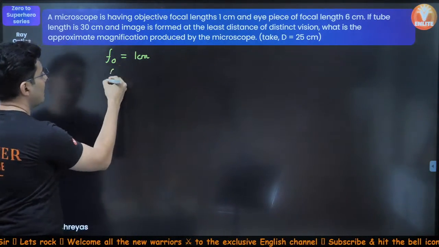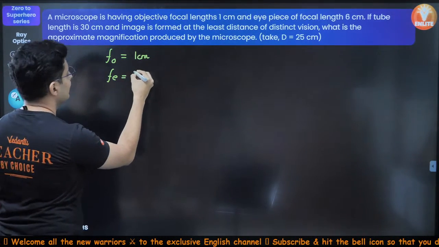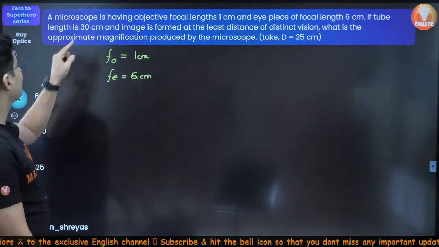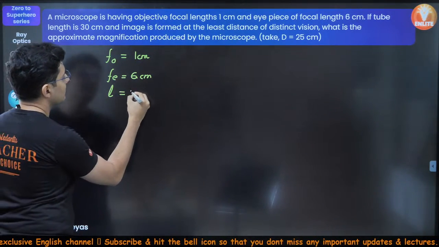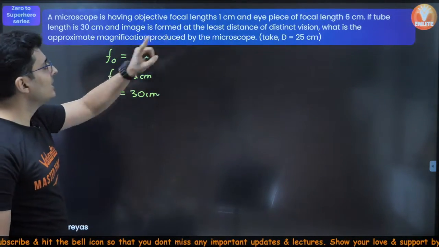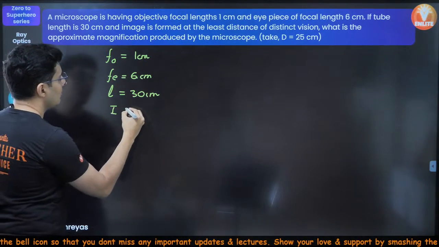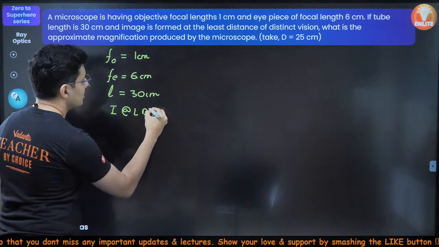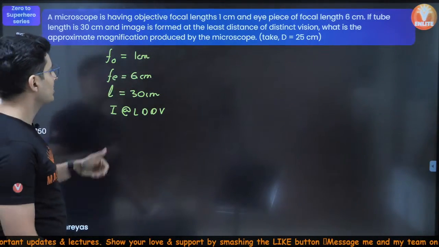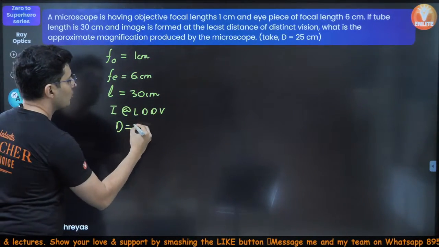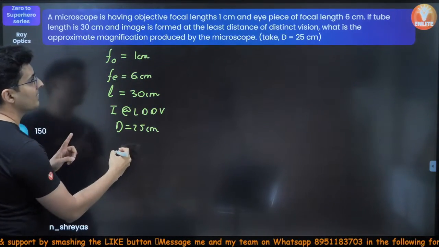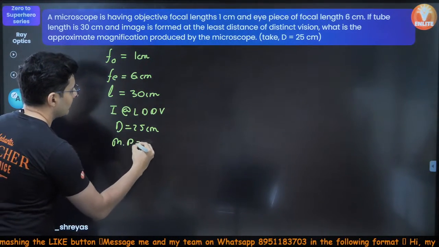Eyepiece focal length, FE, is 6 centimeter. Then if the tube length is 30 centimeter, L is 30 centimeter. And the image is formed at the least distance of distinct vision, D is 25 centimeters. And the question is, what is the magnifying power?